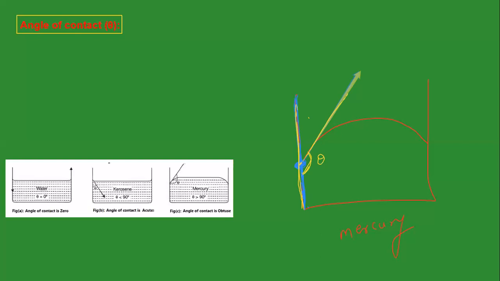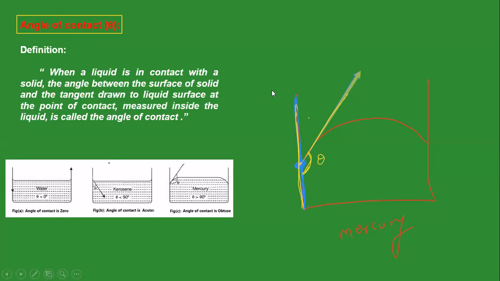So let's see the definition of angle of contact here. When liquid is in contact with solid, the angle between the surface of the solid and the tangent drawn to the free surface at the point of contact, measured inside the liquid, is called the angle of contact.